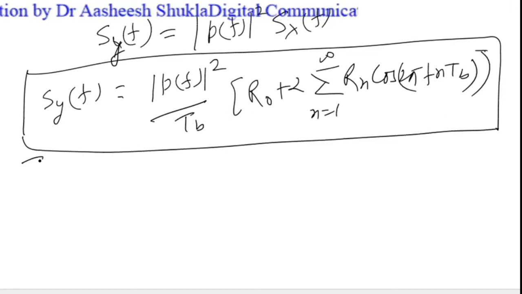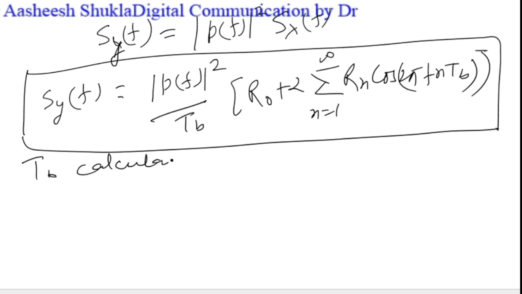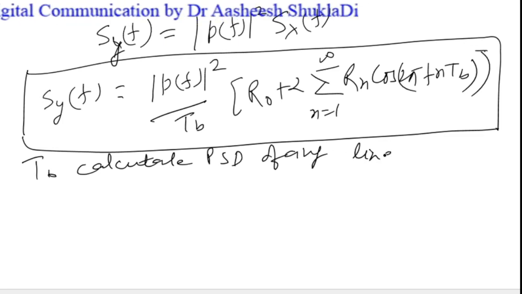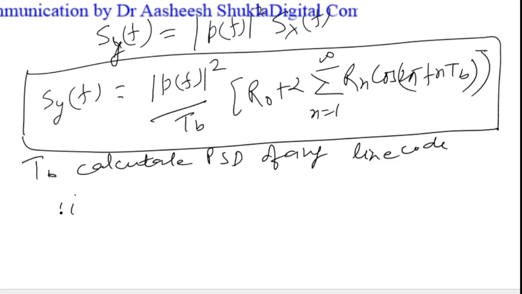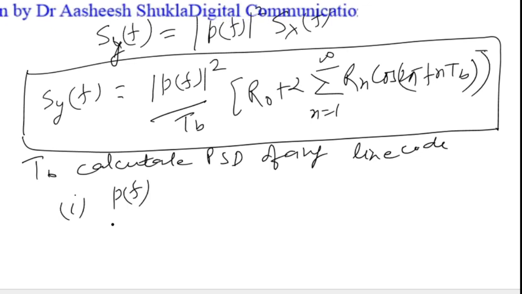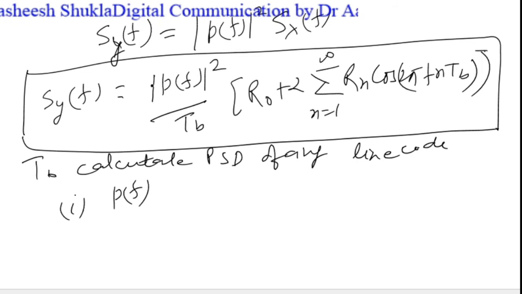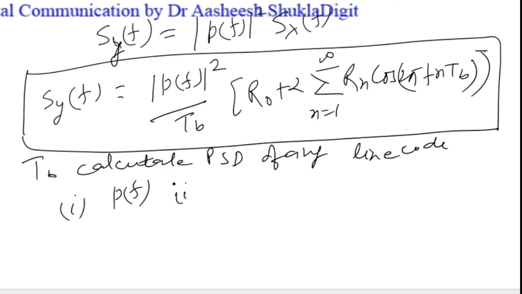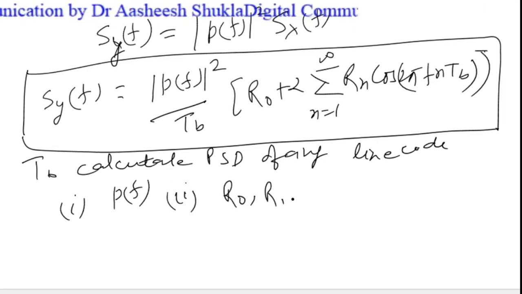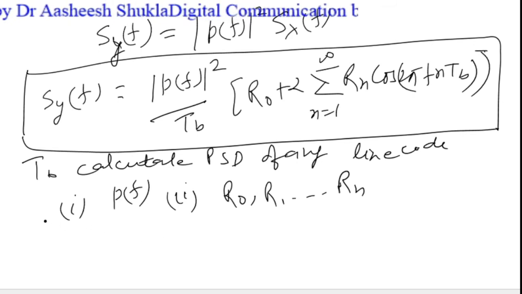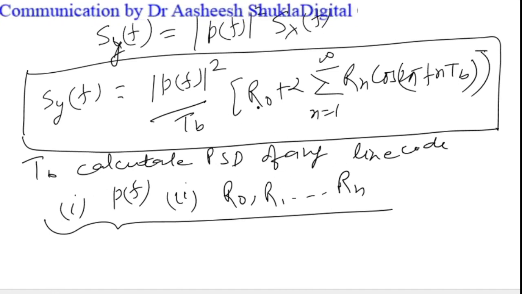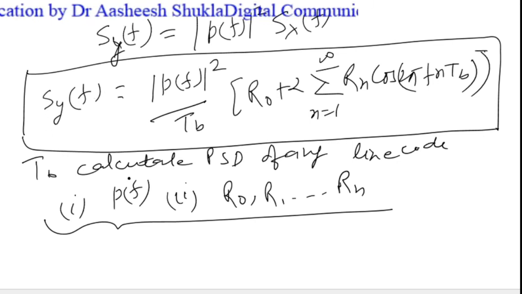So ultimately, if we have to calculate the PSD of any line code, then we have to calculate the value of P(f), right? Because ultimately we need the value of mod of P(f), so we have to calculate P(f), and then we should also know the values of R0, R1, up to Rn, right? So if we calculate these two things, that is P(f) and the discrete autocorrelation functions, then we put the values into this equation to get the power spectral density of any line code, right?